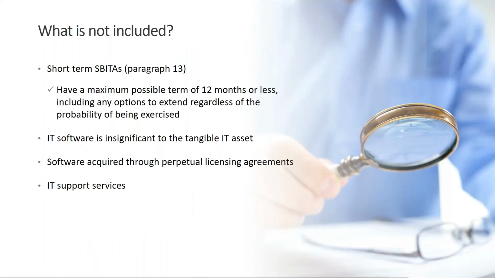Now that we've covered a few things that might be included, let's talk about what is not included. The first one here is short-term SBITAs. And thankfully, the definition of a short-term SBITA is the same as the definition for a short-term lease, so you don't have to learn anything new here. As a reminder, it is short-term if the maximum possible term is 12 months or less. And that includes all options to extend the contract, regardless of whether you think those options will be exercised or not.